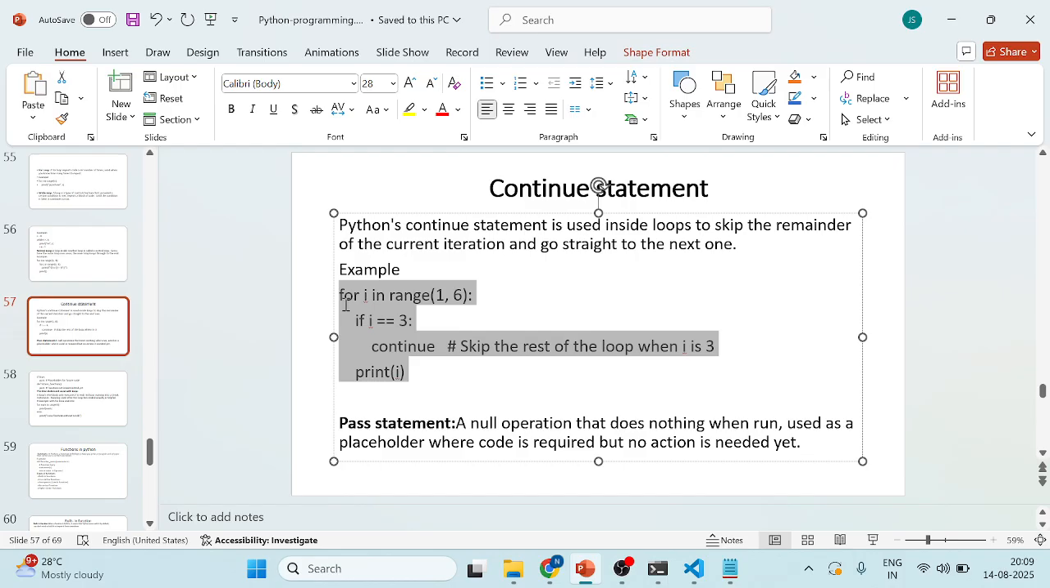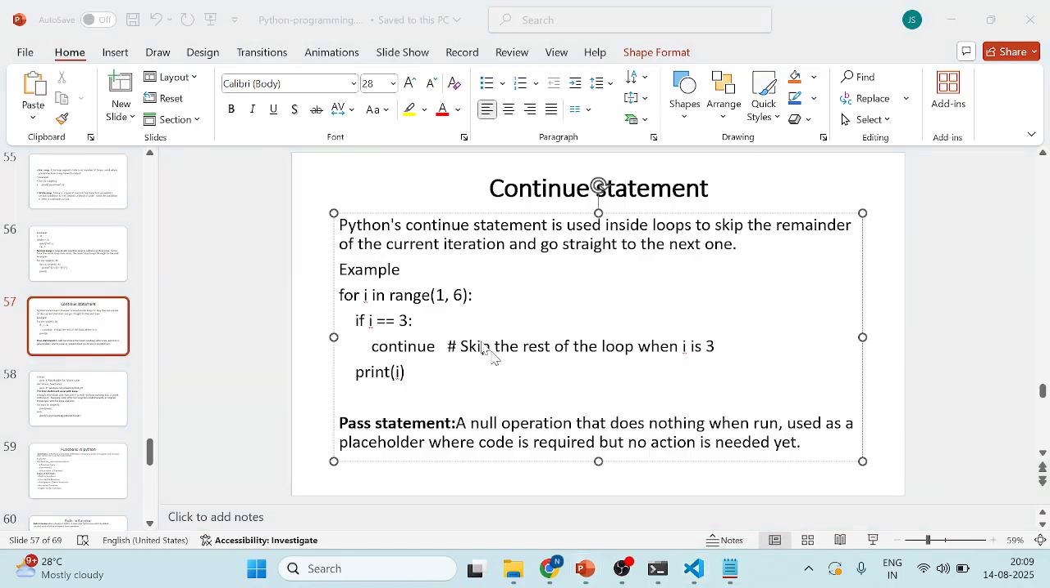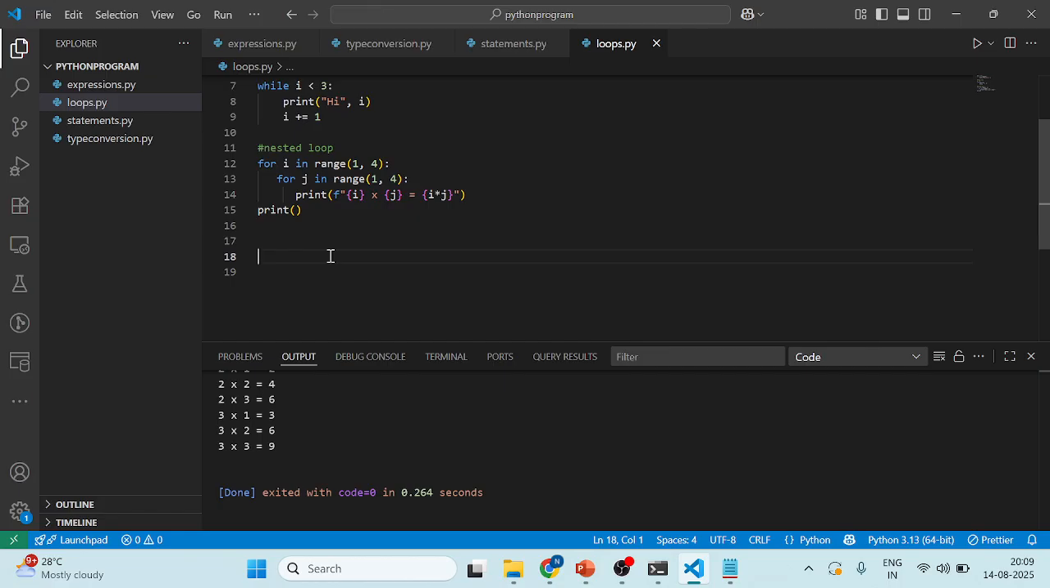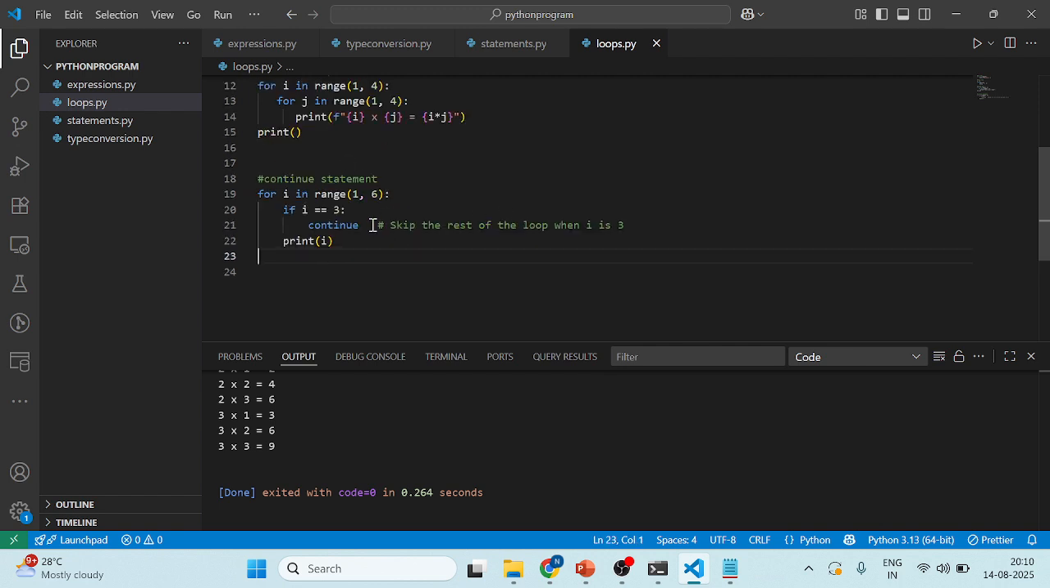Okay, continue statement or continue loop. Here what happened, in the i range 3 will be skipped. Okay, so it will be printed up to 6, right? 6 will not be printed here, the 3 will be skipped and 6 also is skipped.